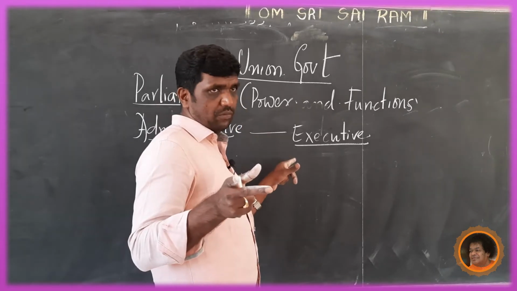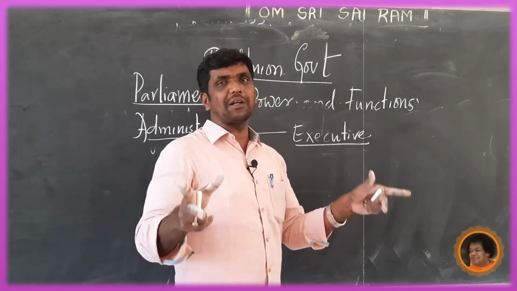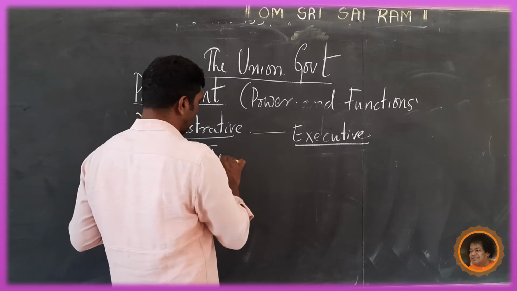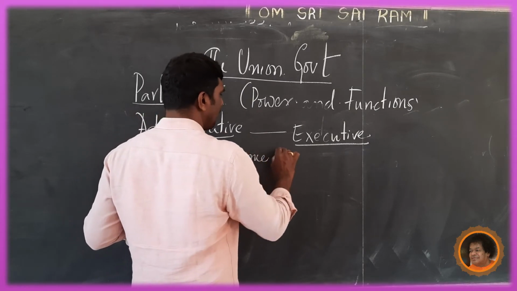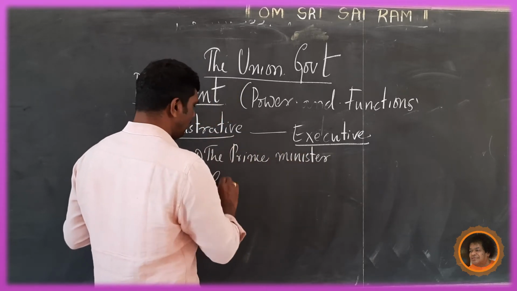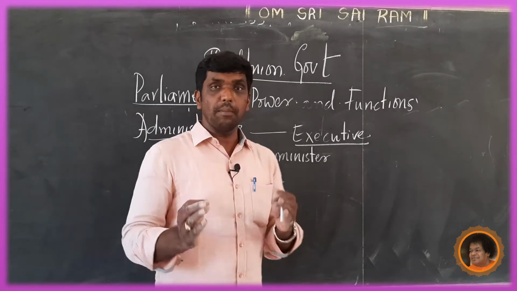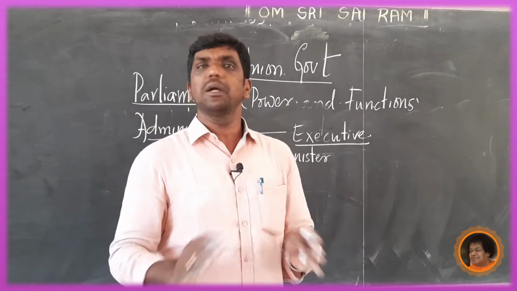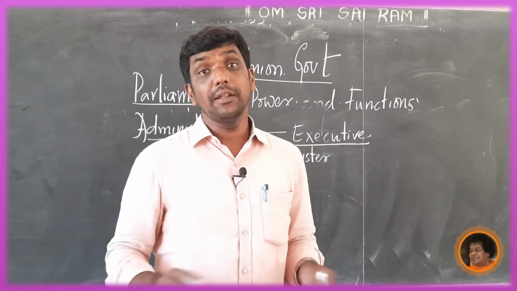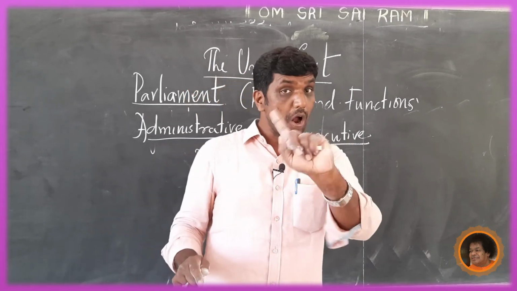And who forms the executive? Who are an integral part of the executive? Here the integral part of the executive is the Prime Minister, and along with the Prime Minister, his Council of Ministers. There may be 545 members in Lok Sabha, but all the 545 members are not part of the executive. Understood? They are part of Lok Sabha, part of parliament, but not part of the executive.